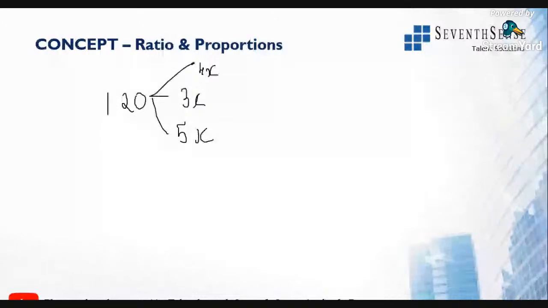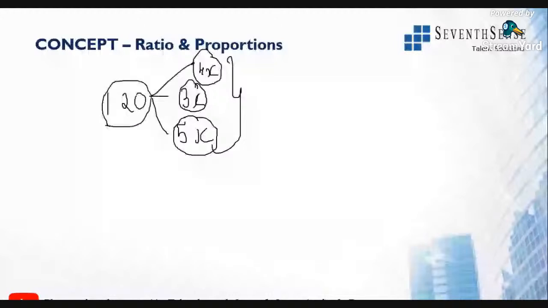This first number is in the multiple of 4x, the second number is in the multiple of 3x, and the third number is a multiple of 5x. So if I add all those numbers, not the ratio, then the value will be 120. So 4x plus 3x plus 5x is equal to 120.